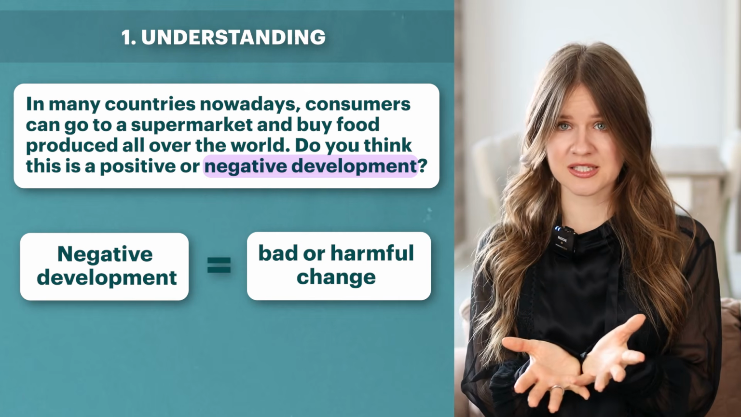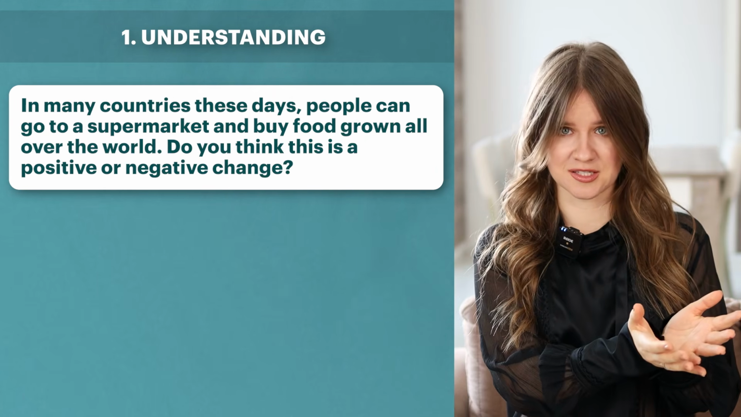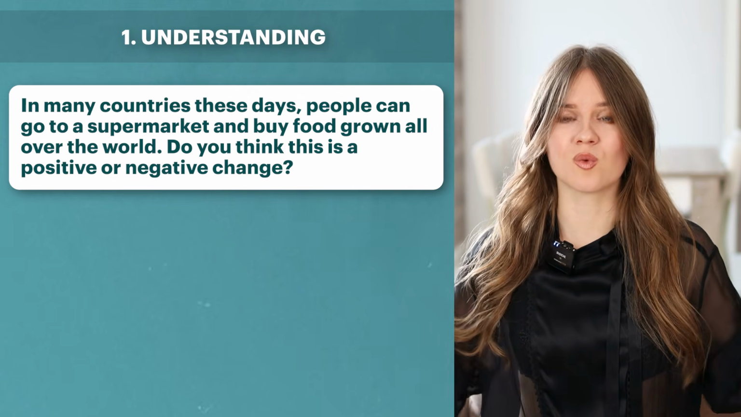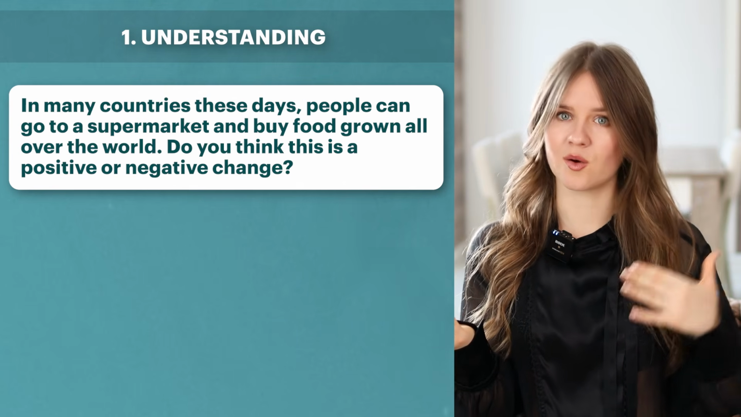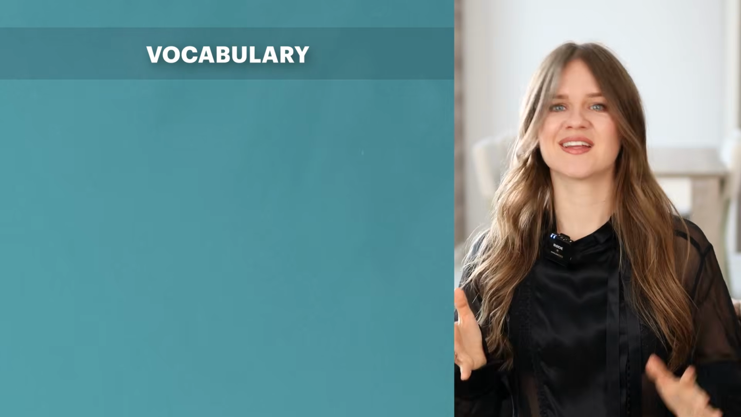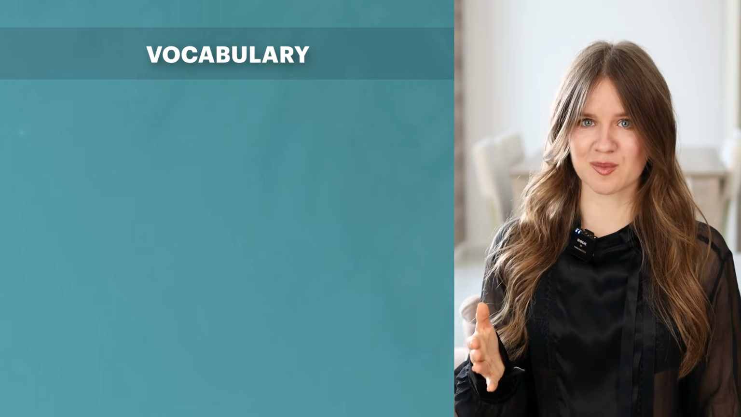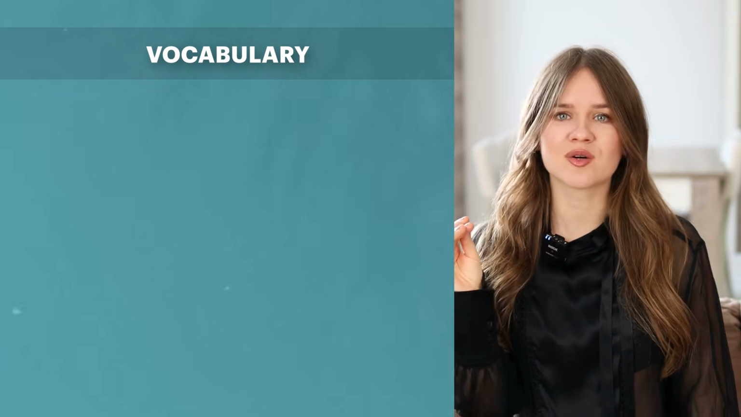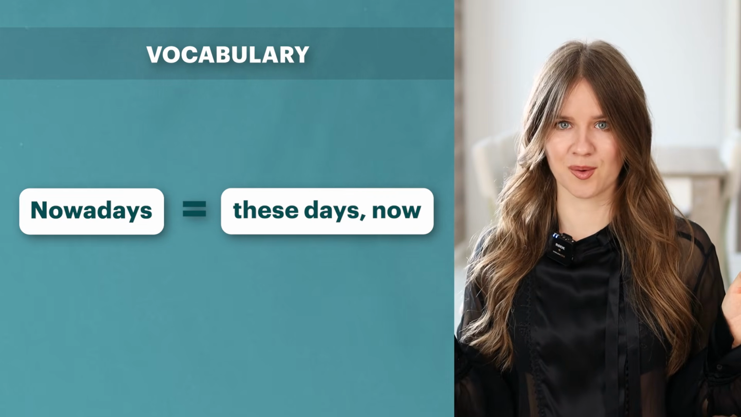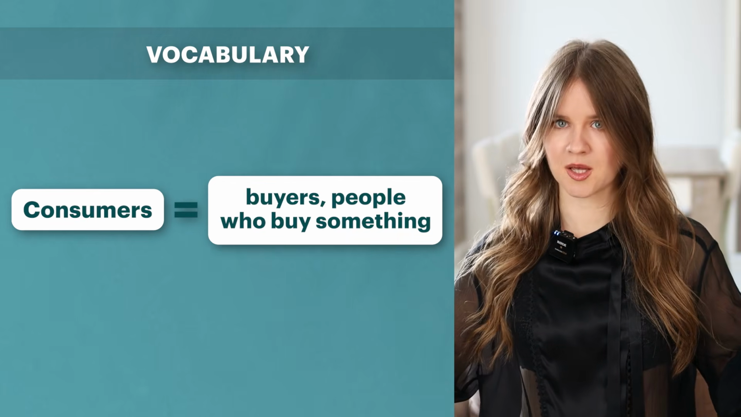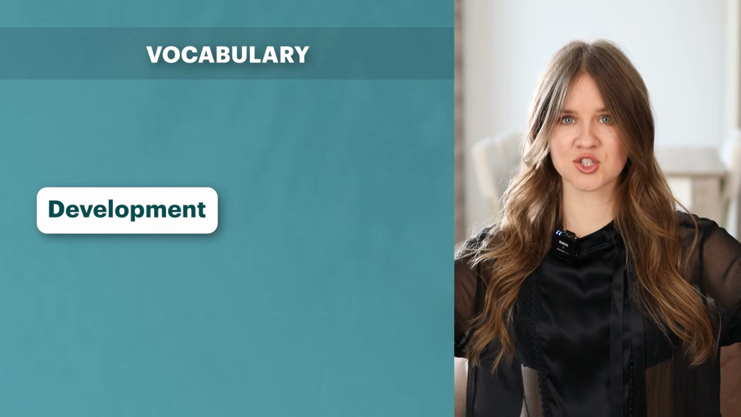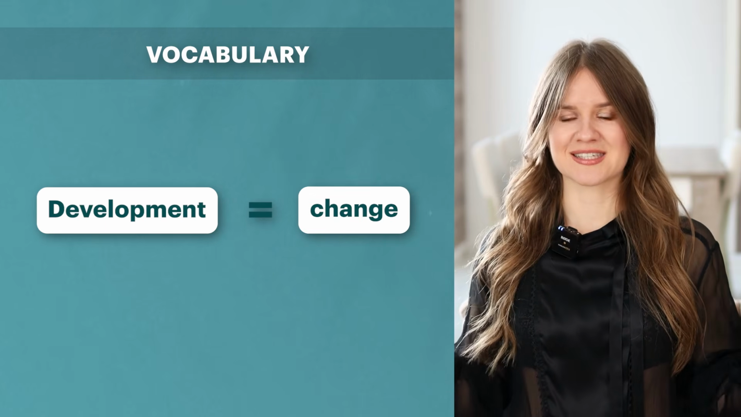So all in all, the task is basically asking, in many countries these days, people can go to a supermarket and buy food made all over the world. Do you think this is a positive or negative change? Sounds easy, right? Again, let's review the vocabulary. I suggest you either write it down or try to remember it, as these are the words you'll often come across in IELTS writing and other sections. Nowadays, these days, now. Consumers, buyers. People who buy something. To produce food, to grow food. Development, change. Great. Now let's get to the second step, planning.